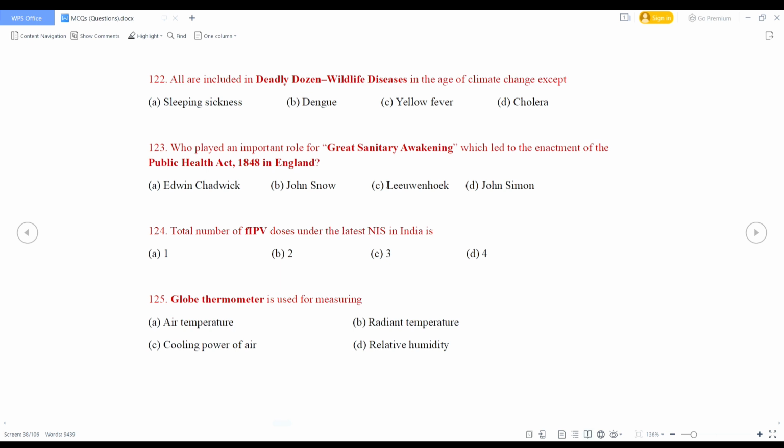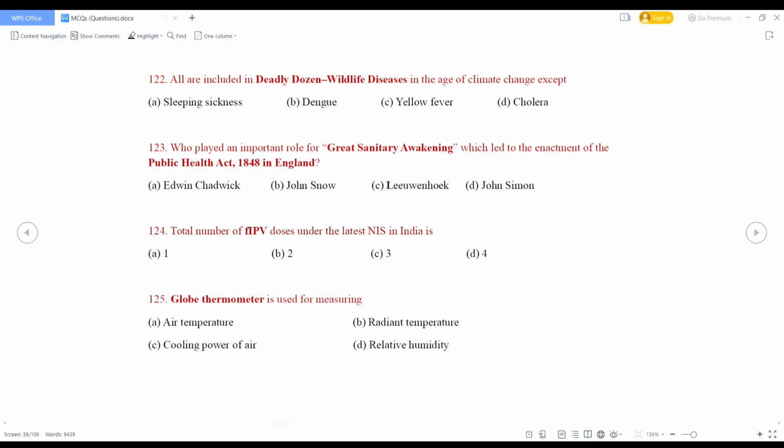Who played an important role in the Great Sanitary Awakening, which led to the enactment of the Public Health Act 1848 in England? Edwin Chadwick, John Snow, Leeuwenhoek, John Simon. So the right option is Edwin Chadwick.